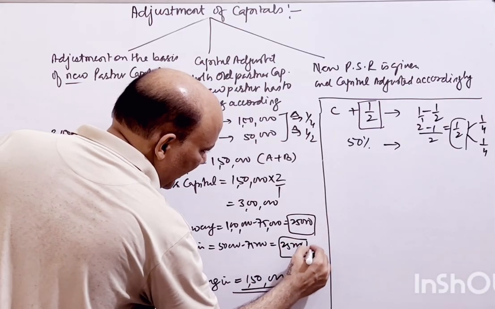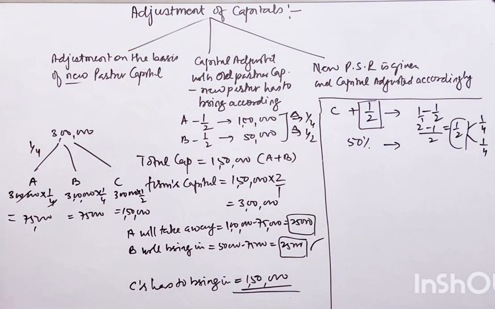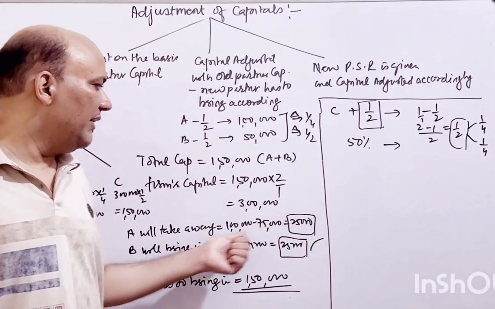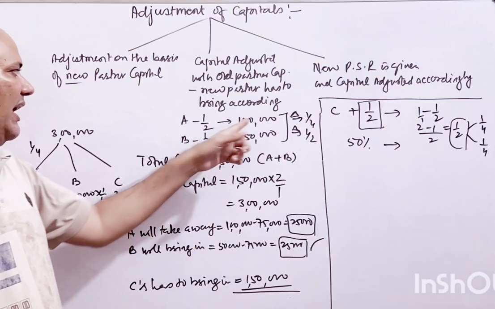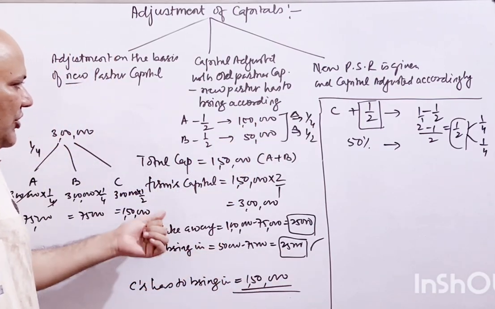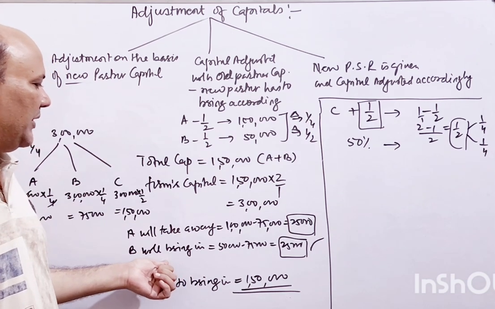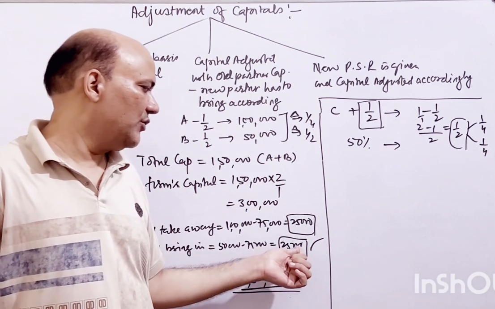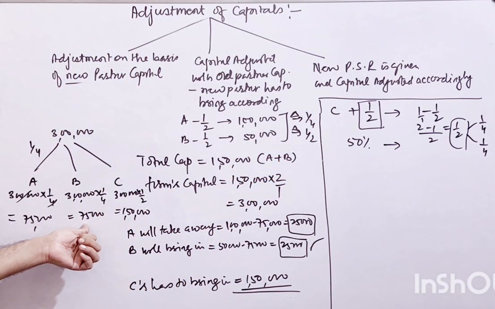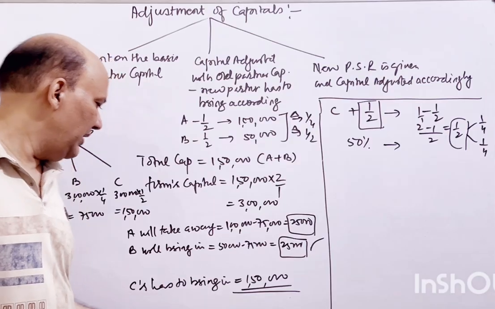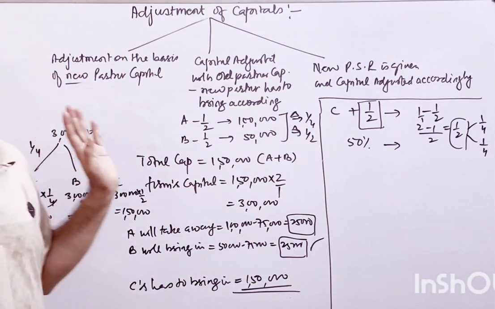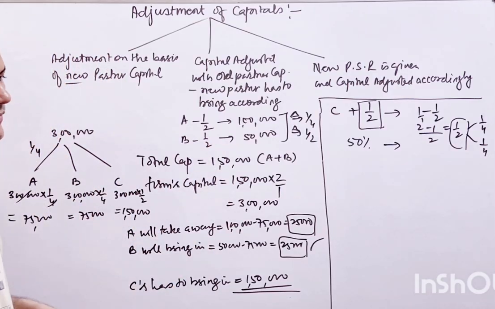He has to bring in 25,000. So as per the new capital adjustment, A will take away 25,000 to his home because he has invested excess. B will bring 25,000 because, as per his share on the basis of capital adjustment, he requires 25,000 more. He was investing 50,000, but now he requires 75,000, and C has to bring 1,50,000 as per the capital adjustment, right? So this is the way things are, okay?